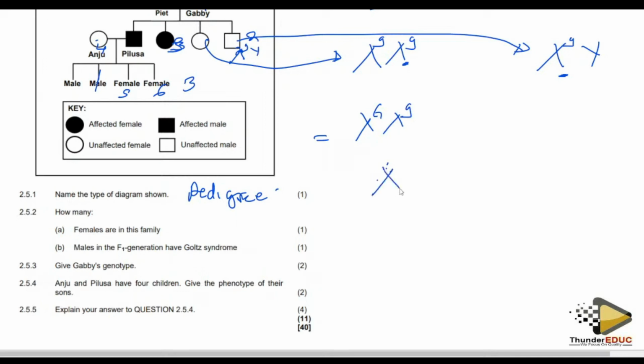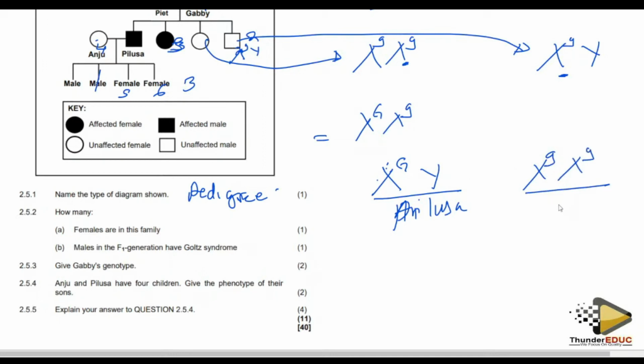Pilusa is a male, and this Pilusa is affected, meaning he has a capital G and a capital Y. But Anju is a female, which is caused by a recessive allele. You see, this is Pilusa, and Anju is a female, meaning that it has no effect. And remember, it is recessive.